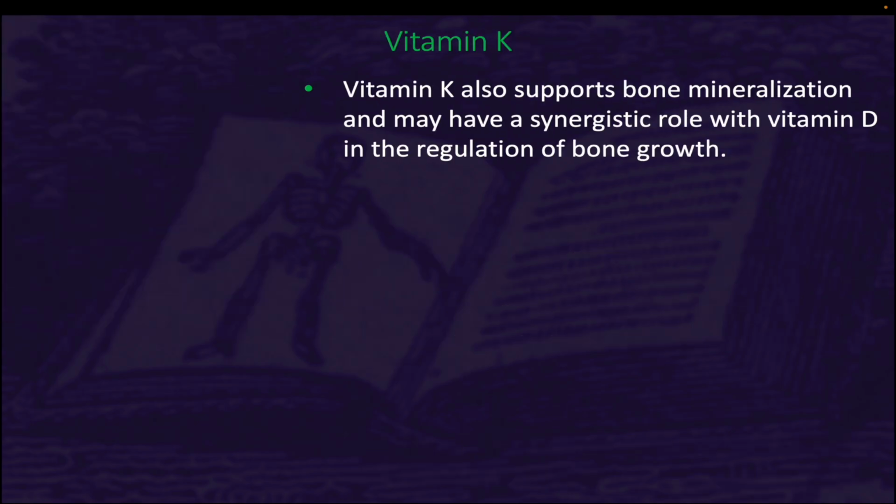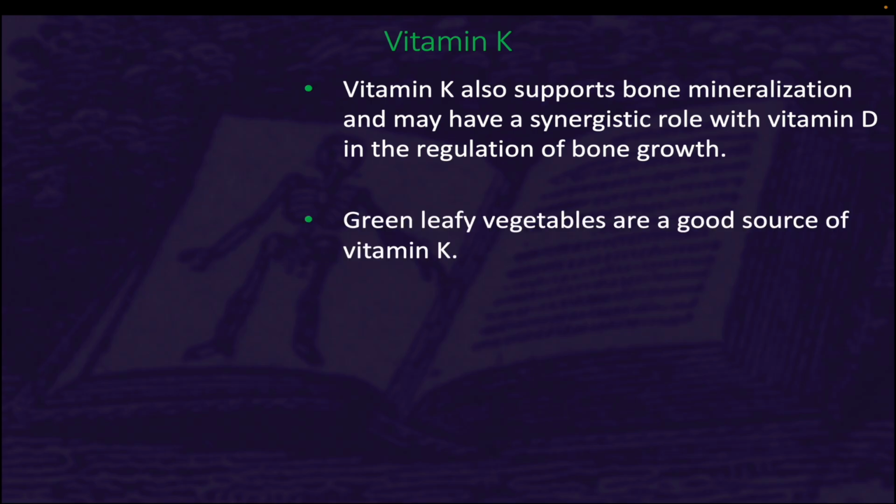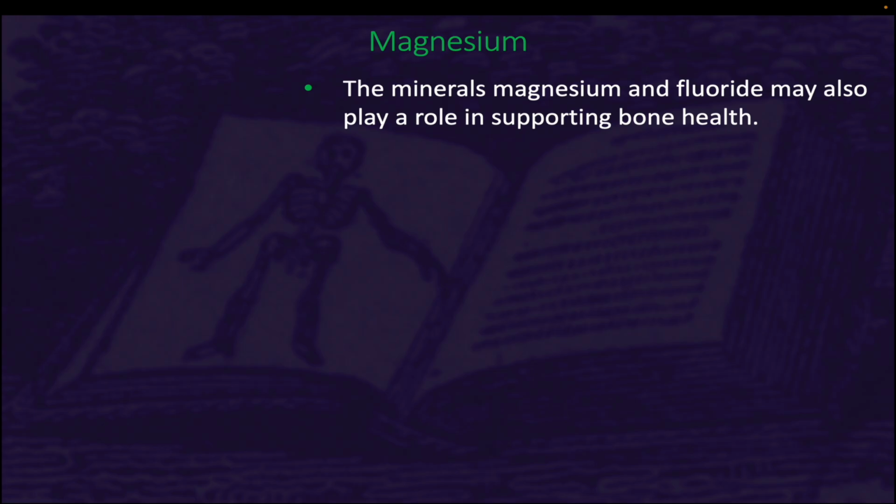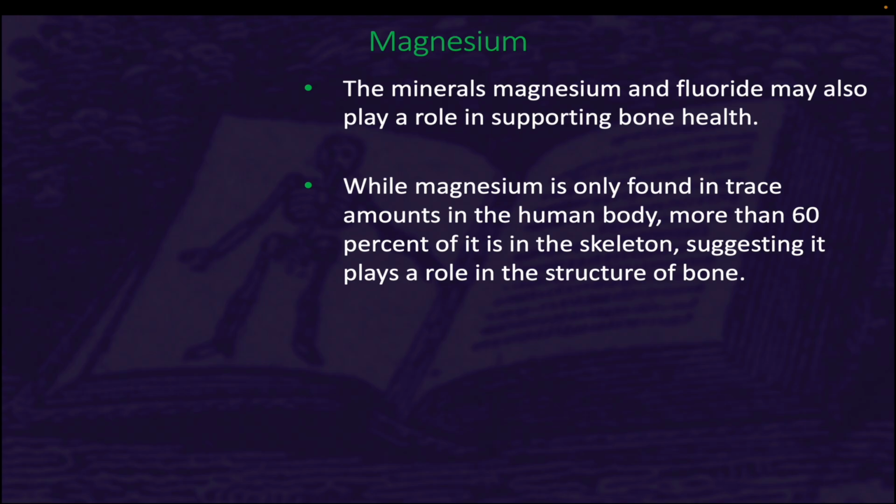Vitamin K also supports bone mineralization and may have a synergistic role with vitamin D in the regulation of bone growth. Green leafy vegetables are a good source of vitamin K. The minerals magnesium and fluoride may also play a role in supporting bone health. While magnesium is only found in trace amounts in the human body, more than 60% of it is in the skeleton, suggesting it plays a role in the structure of bone.